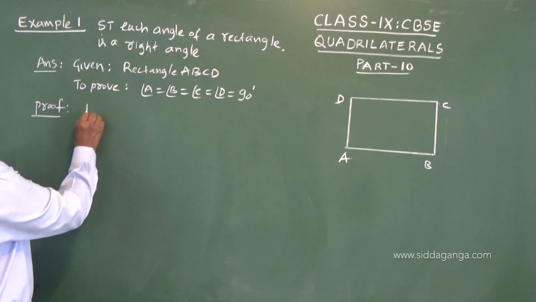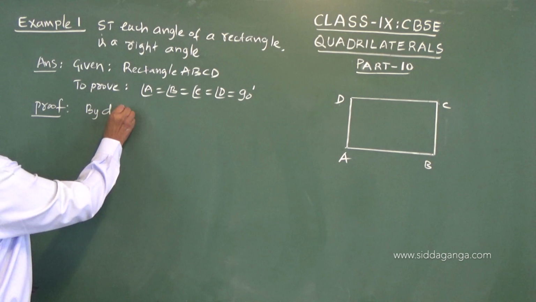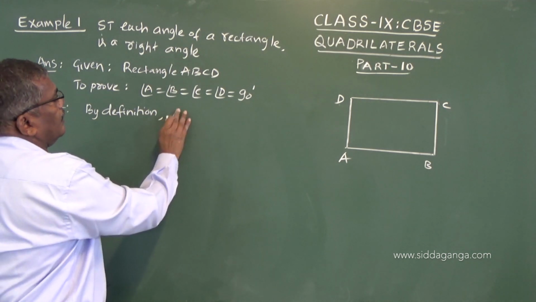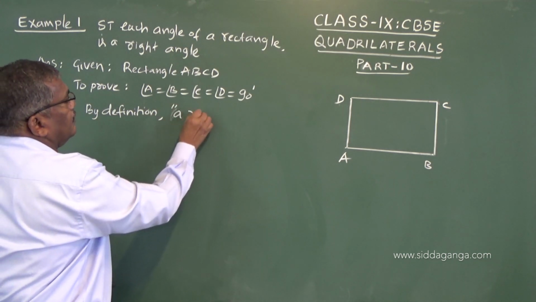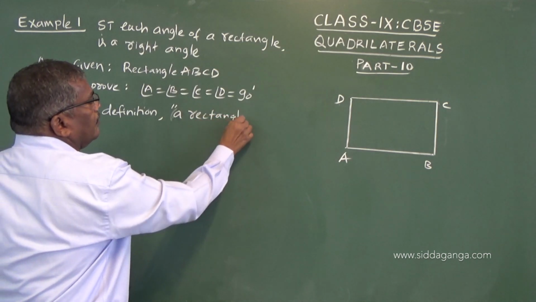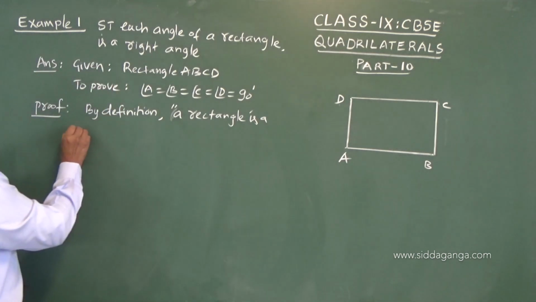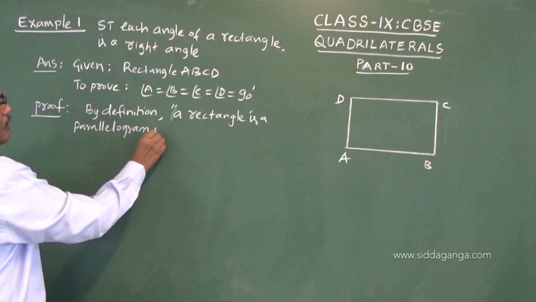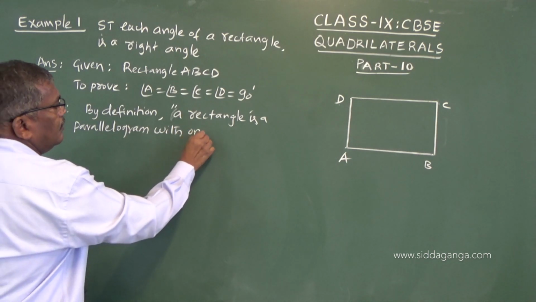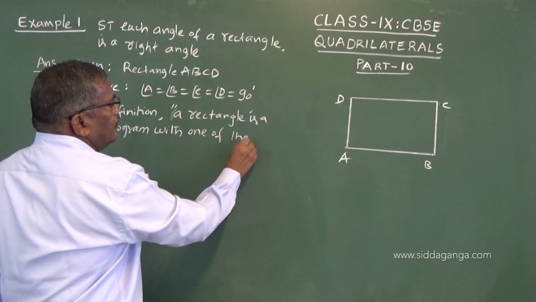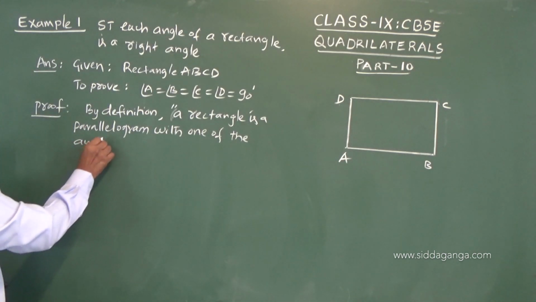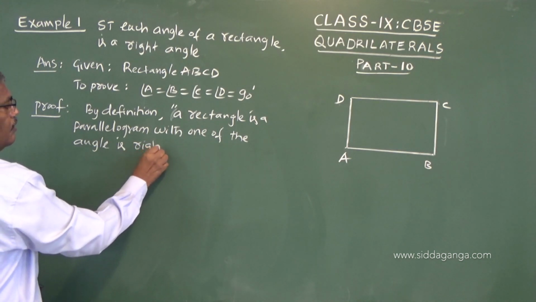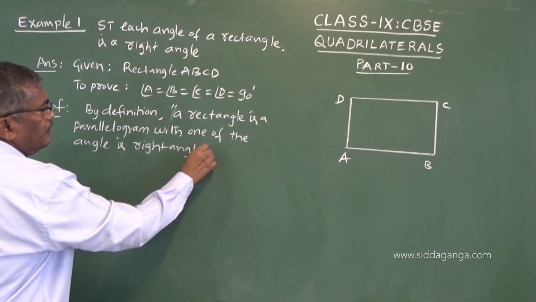So, by definition, a rectangle is a parallelogram with one of the angles a right angle. This is the definition of a rectangle.